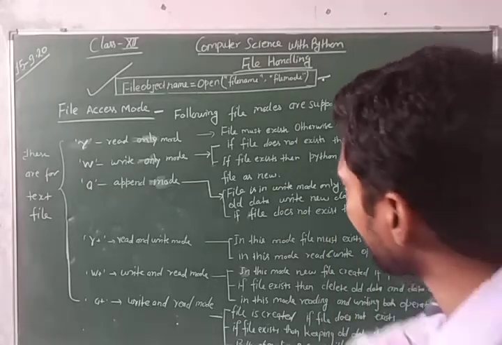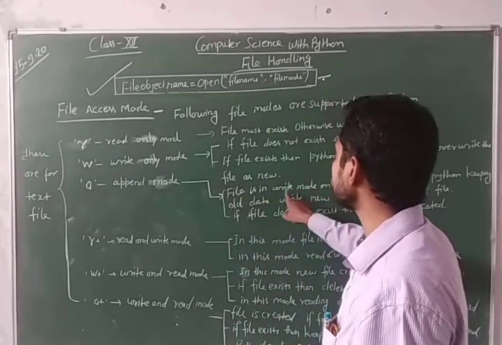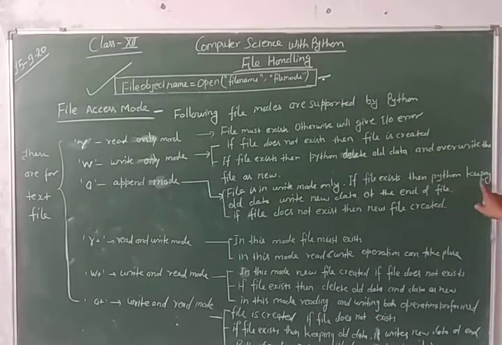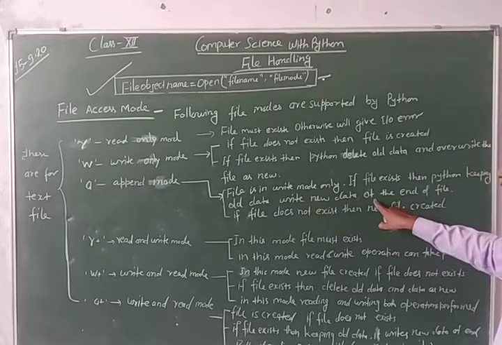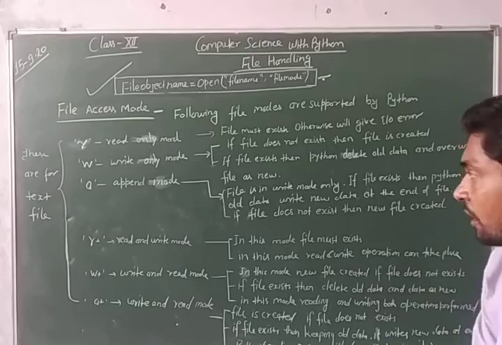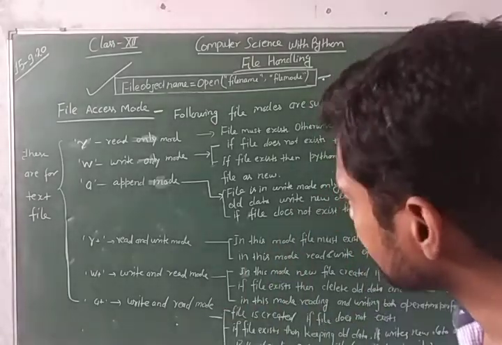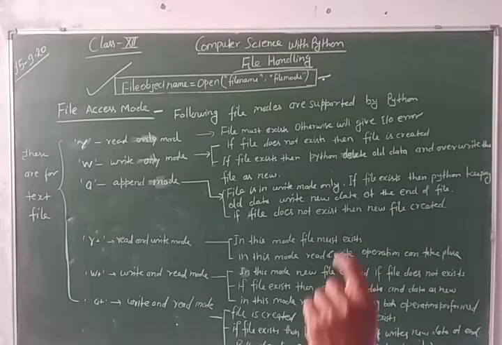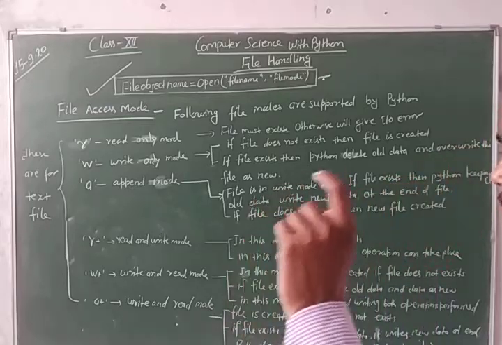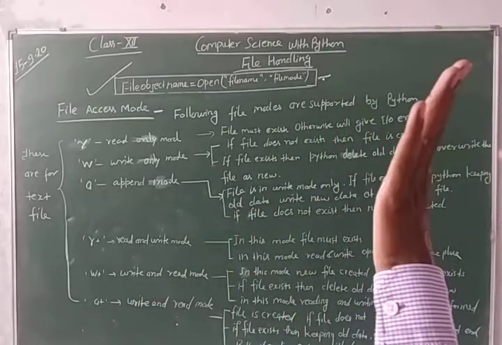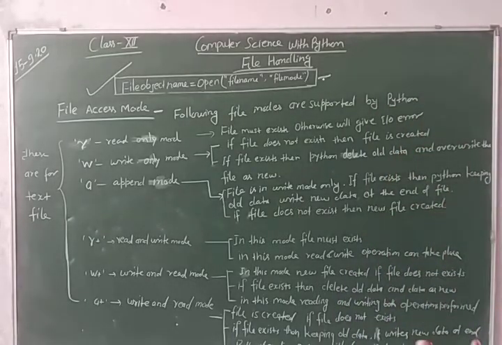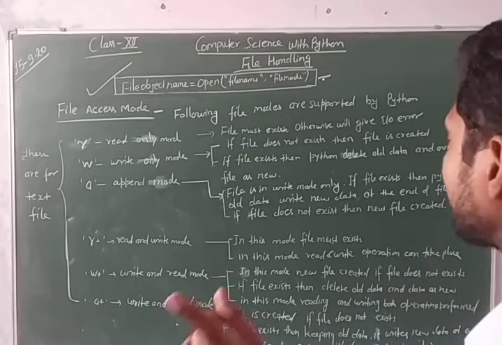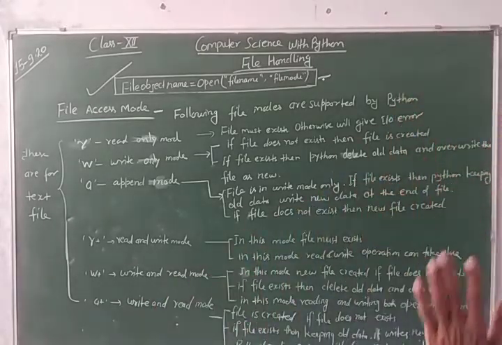Alright? In append mode, file is in write mode only. If file exists, then Python keeps the old data and writes new data at the end of the file. If file exists, in this case, in append mode, Python keeps old data, means by storing the older contents, it writes the new content. And if file does not exist, then in append mode, Python creates a new file and writes the data.